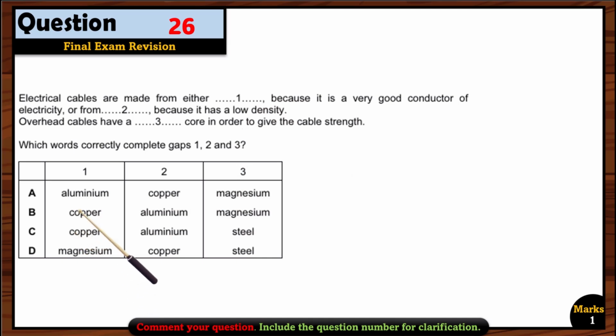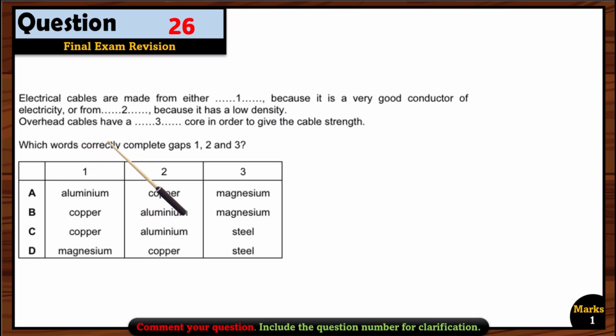So we have to find the one, aluminium. Of course, it is a good conductor of electricity, but copper doesn't have low density, so we cannot choose this option. Now let's see this one, copper. Yes, copper is a very good conductor. That's why we use it in the cables. And aluminium has a low density, so these two options B or C can be right.